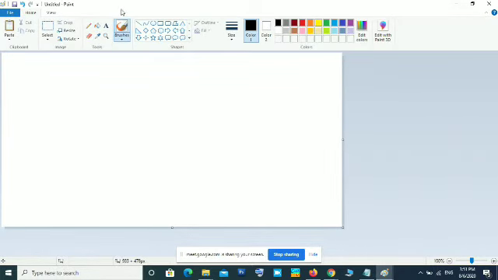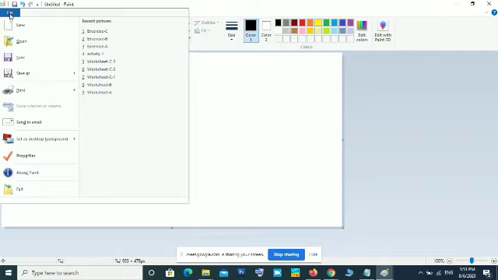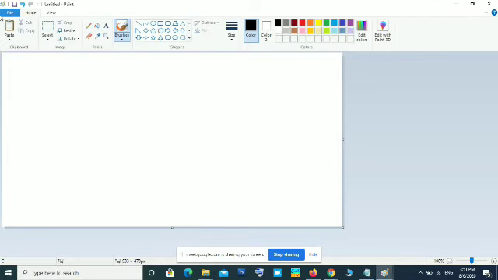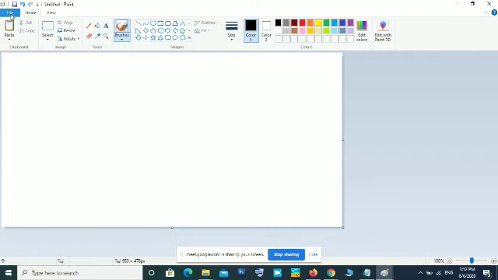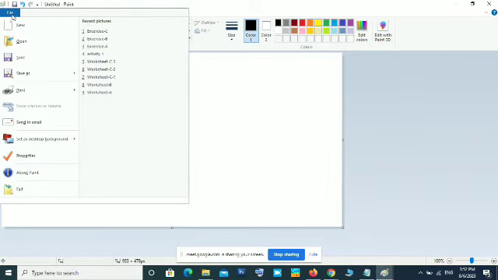Now below the title bar, you can see the ribbon bar. This thick bar showing several tools is the ribbon bar. On the ribbon bar, you can see tabs. Here you can see the File tab, which we call the Paint tab. Then the Home tab. Then the View tab. Three tabs are there. These tabs are arranged in a way that similar groups of commands are included in these tabs. The Paint tab will be related with file operations.